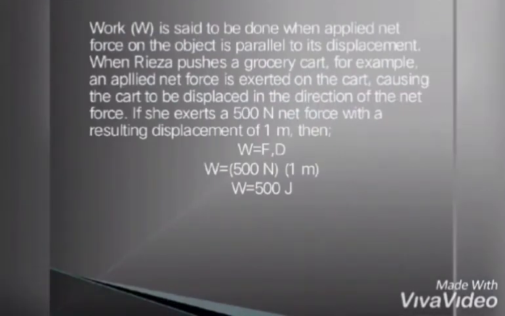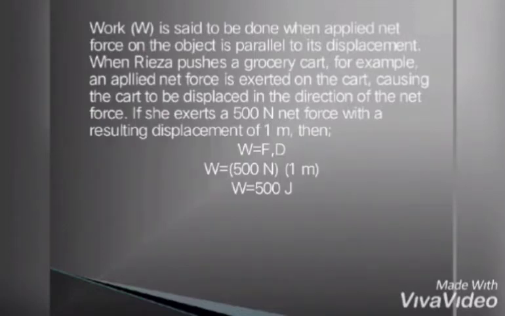So here's the question. Work is said to be done when applied net force on the object is parallel to its displacement. When Riza pushes a grocery cart, for example, an applied net force is exerted on the cart, causing the cart to be displaced in the direction of the net force. If she exerts a 500 N net force with a resulting displacement of 1 m, then W equals F times D. In short, force and displacement, and W equals 500 N times 1 m, and W equals 500 J.